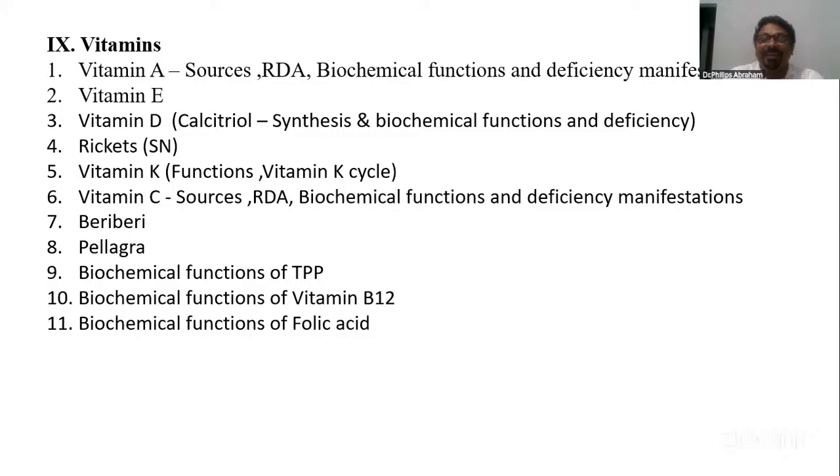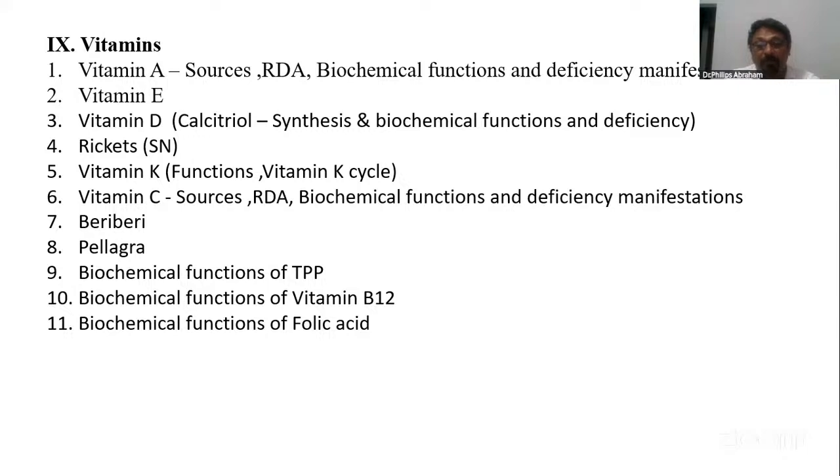A number of questions are there on vitamins. In that, vitamin A and vitamin D are repeated essay questions. Beriberi and pellagra are repeated 3-mark questions. Vitamin C, functions of vitamin C or scurvy, is a repeated question.